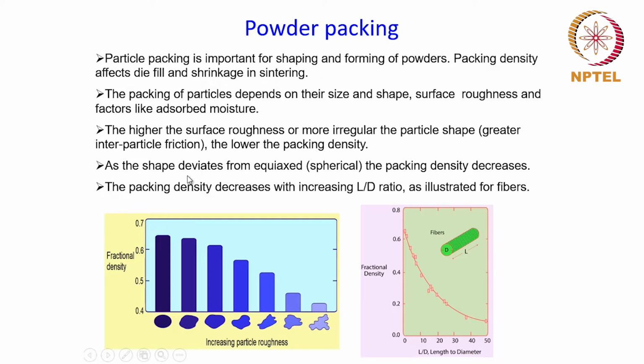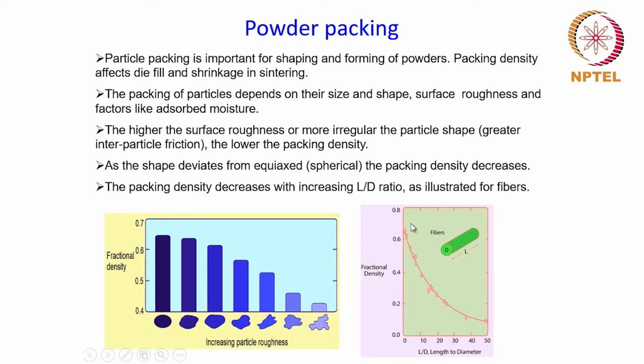So that's how the shape of the particles will dictate the packing density when the powder is compacted inside a die. And the packing density also depends on the L by D ratio, or the length to diameter ratio, of such particles. This can also be called the aspect ratio, as I would have mentioned before. So that would also affect the packing density. As the L by D ratio increases, the packing density decreases.